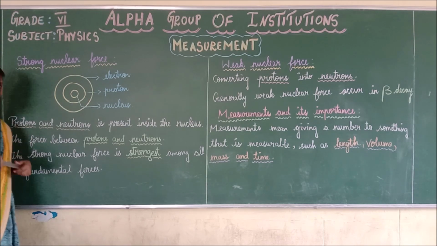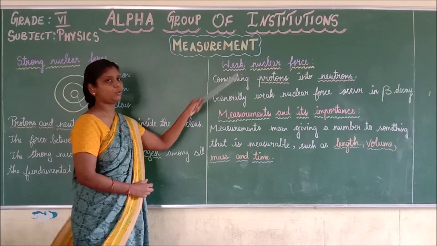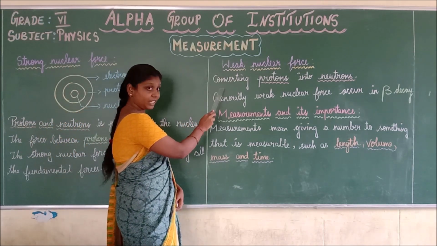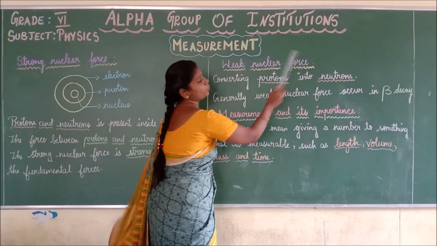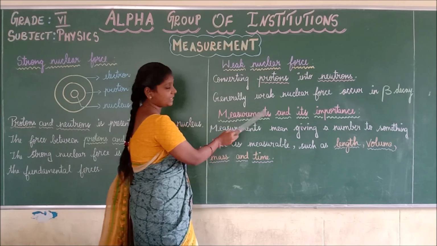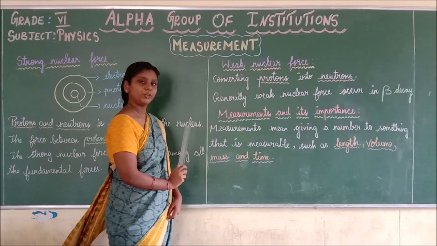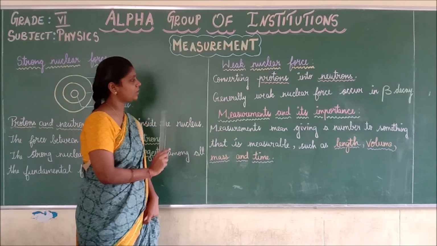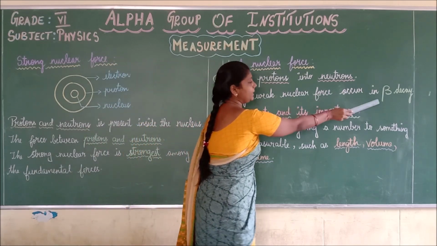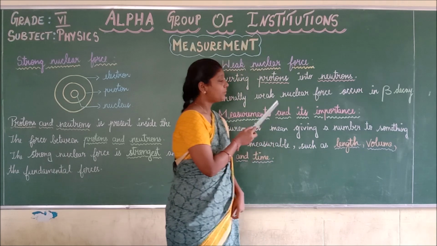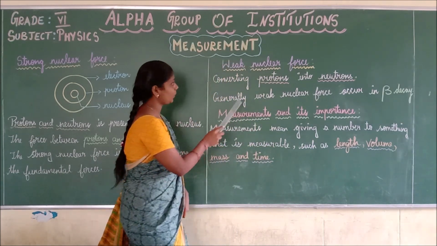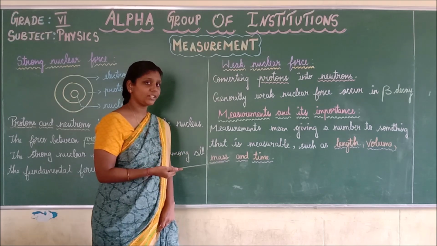Do you understand the strong nuclear force? Next we are going to discuss what weak nuclear force is. Weak nuclear force means converting. It will convert protons into neutrons. Converting protons into neutrons is called the weak nuclear force. Do you understand? Generally, weak nuclear force occurs in beta decay. Do you understand what weak nuclear force is?